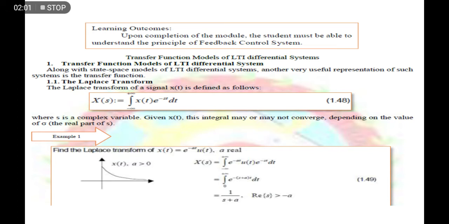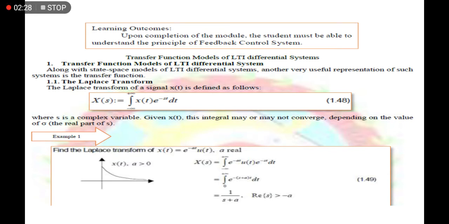For your information, when you say Laplace transform, we transform a function into another function which has a variable s.